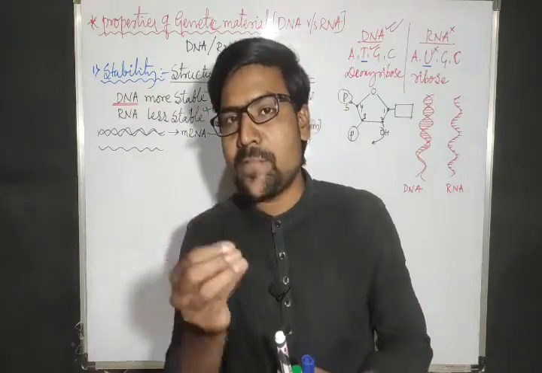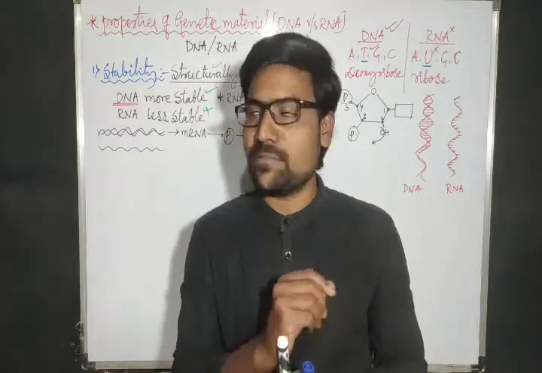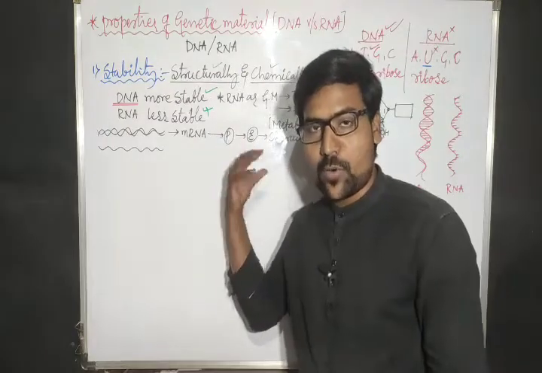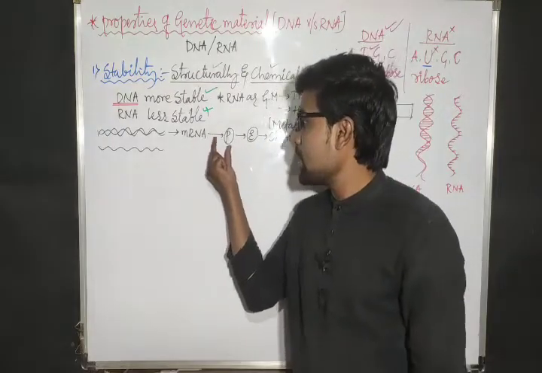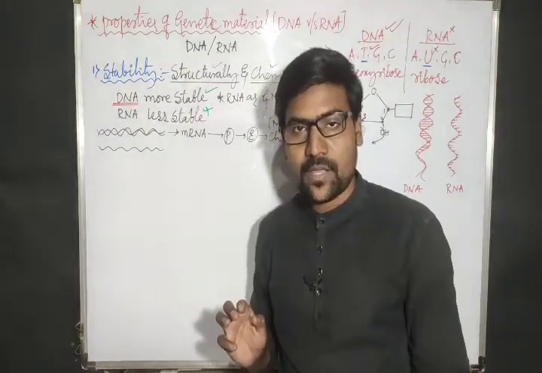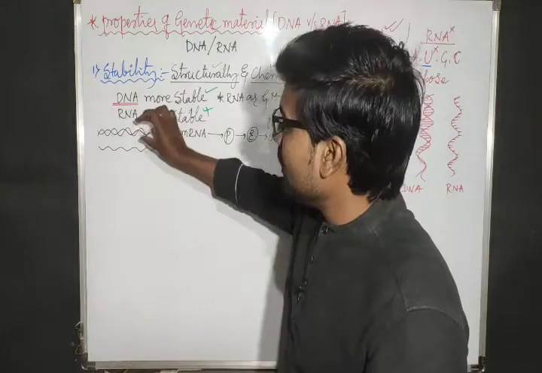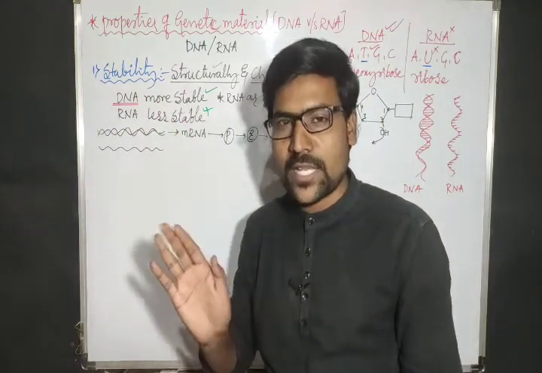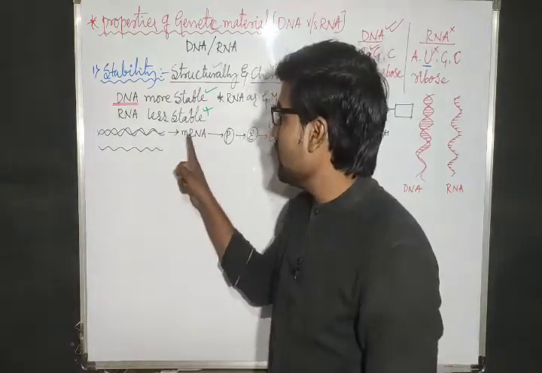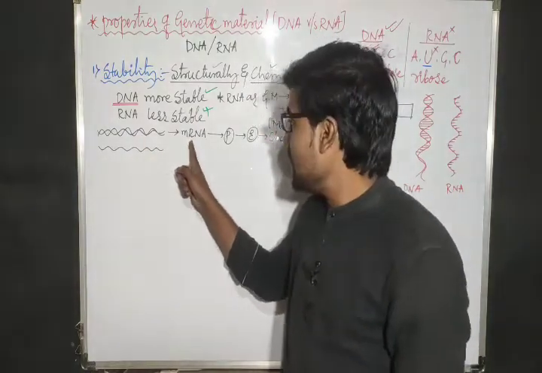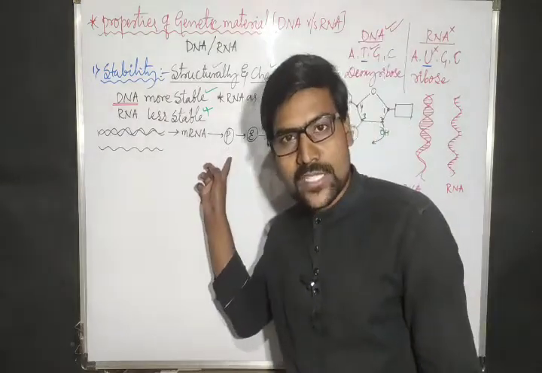So for every step in the metabolic reaction, we need enzymes. Enzymes are produced from the protein, that means modified from the protein. Proteins are produced from the RNAs. RNA is produced from the DNA. Now think here. If DNA is not stable, then the mRNA it produces is also not stable. Then the protein it produces is also not stable.